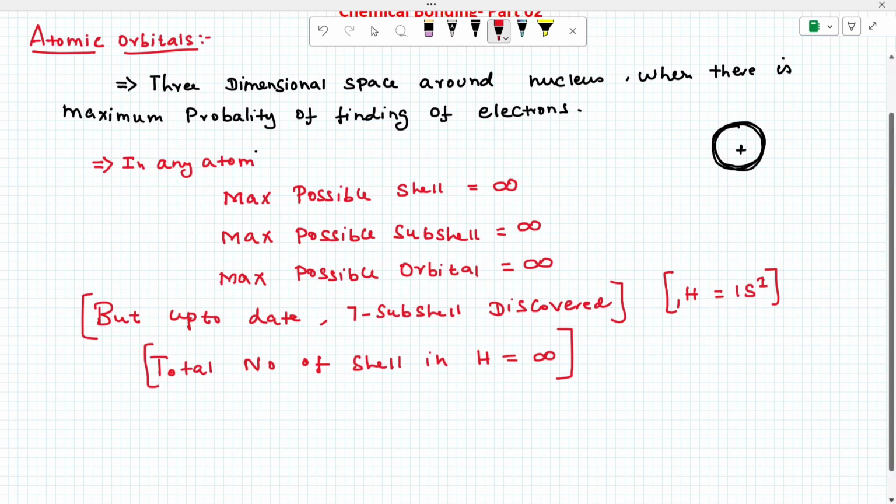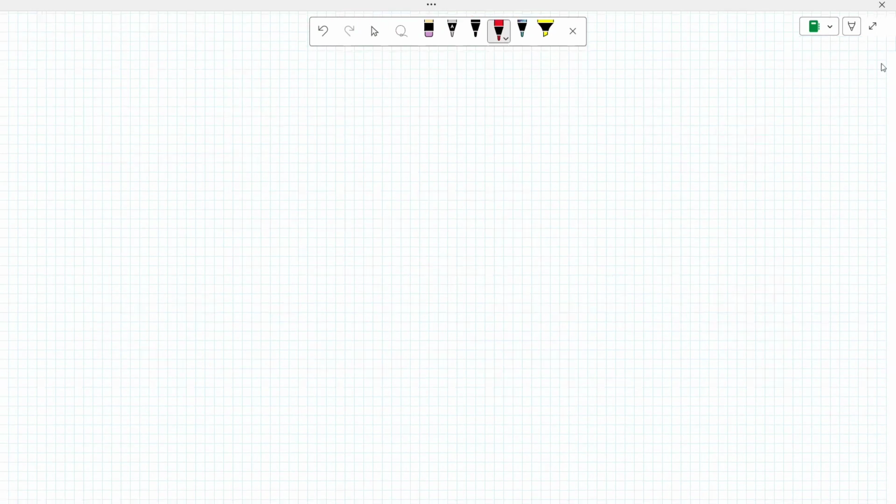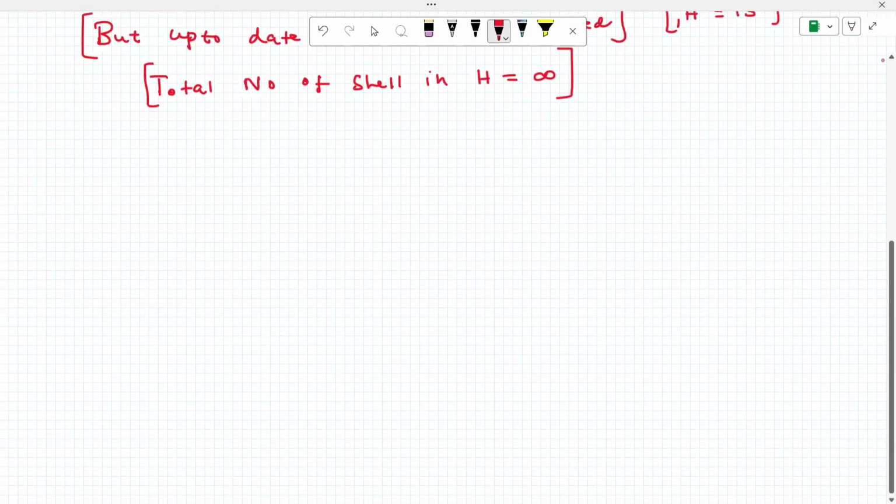Now, let's find, please, important. In an atom there is a nucleus and shells.